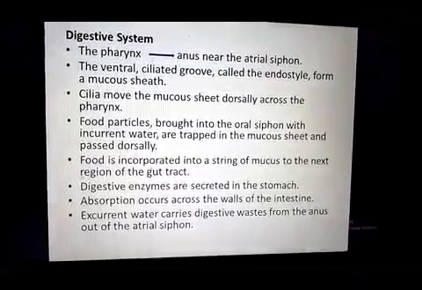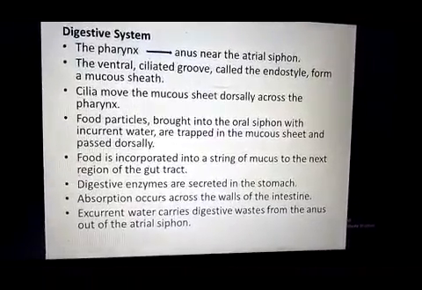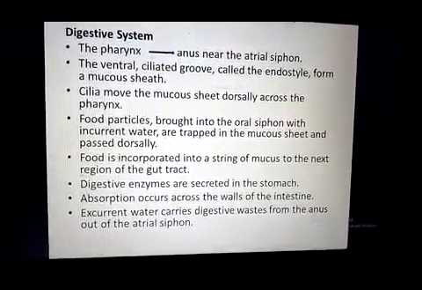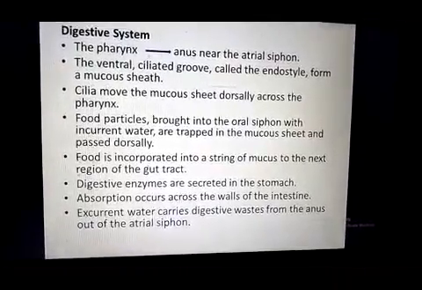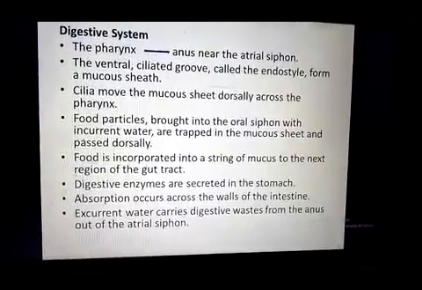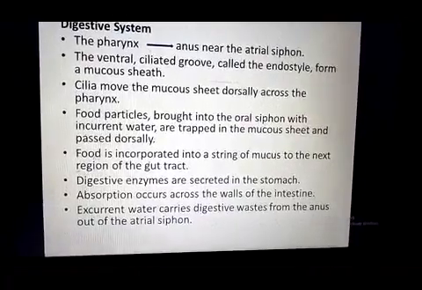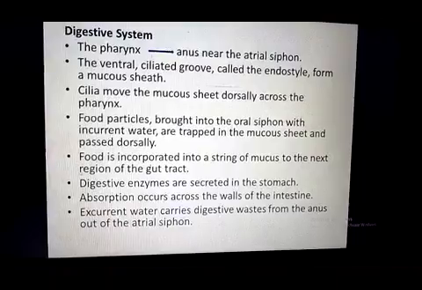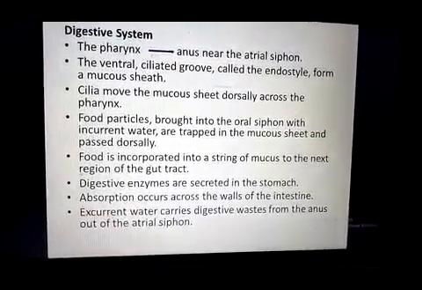Here in the stomach, digestive enzymes are produced and digestion takes place, and the food particles are released from the mucus cord. Then digested and undigested food both enter into the small intestine. In the small intestine, digested food is absorbed, and undigested food is released from the anus into the atrium near the atrial siphon.